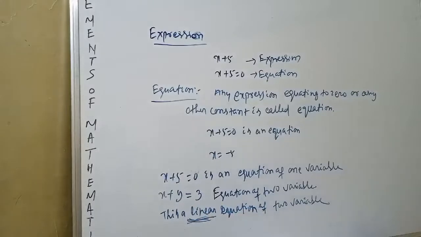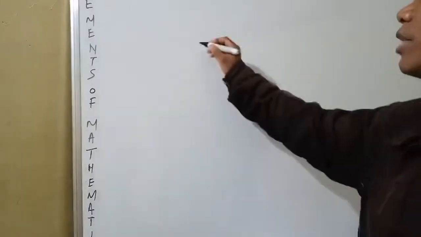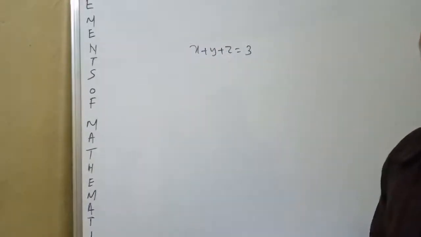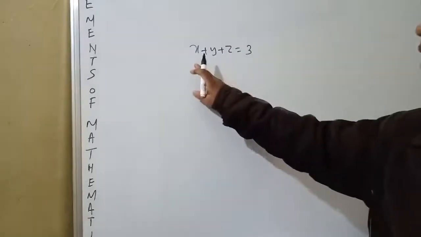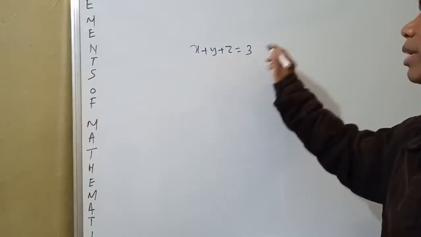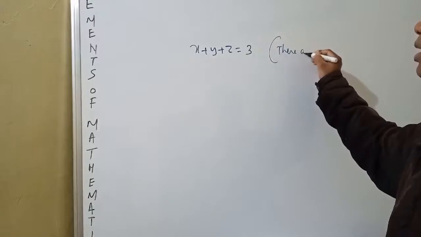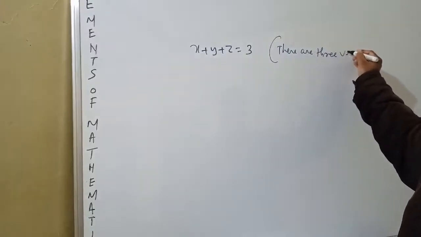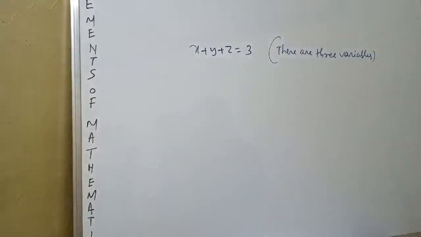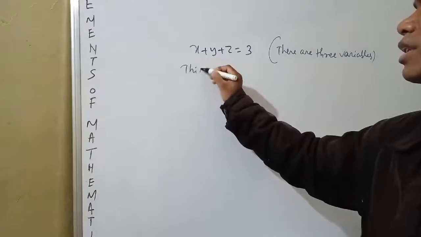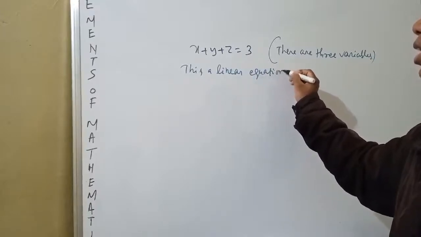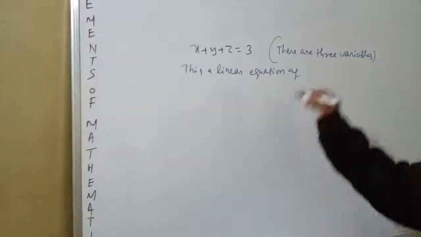Okay, suppose I write x plus y plus z is equal to 3. How many variables are there? x is a variable, y is a variable, z is a variable. There are 3 variables. This is also a linear equation of 3 variables.